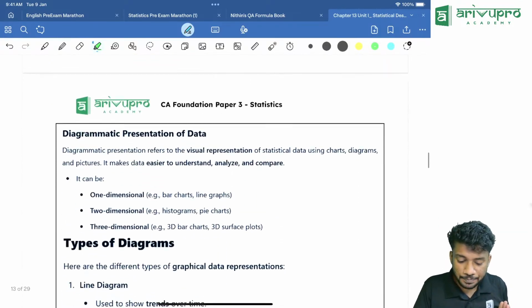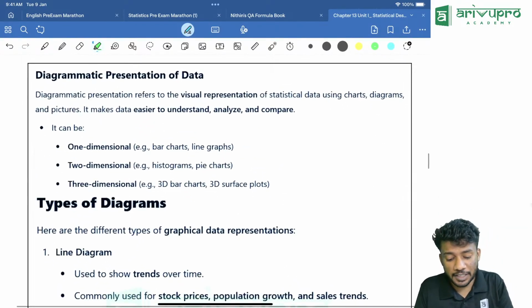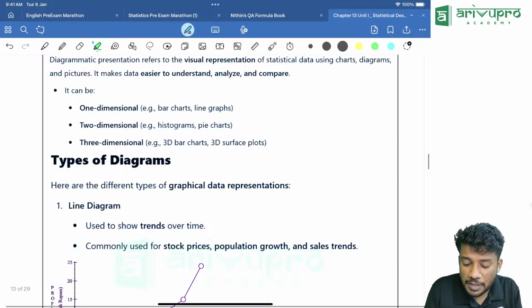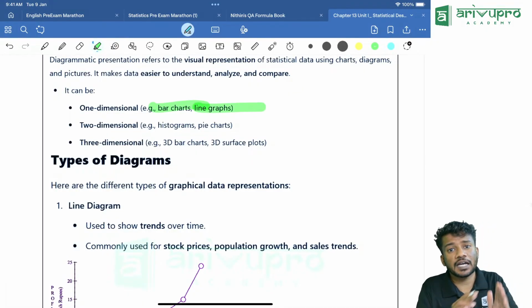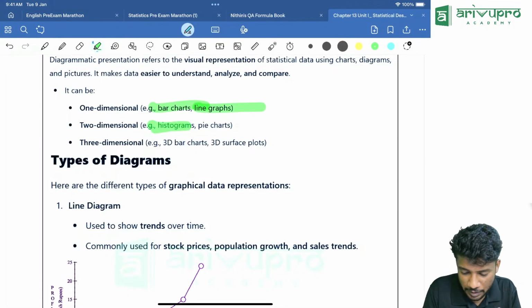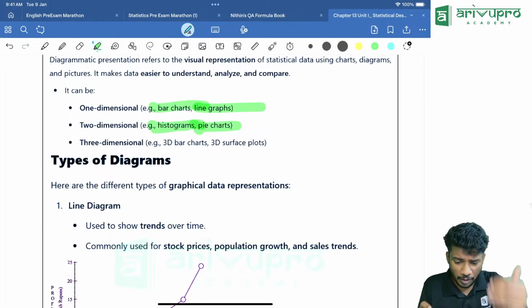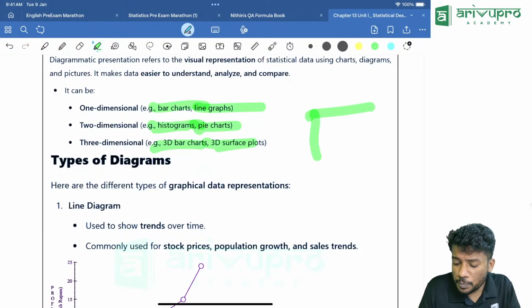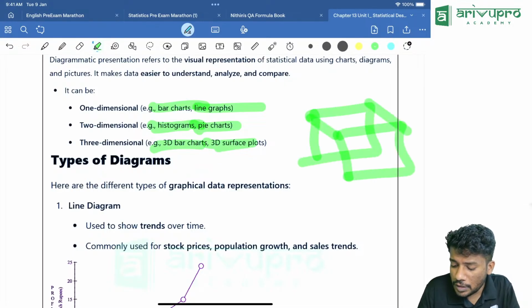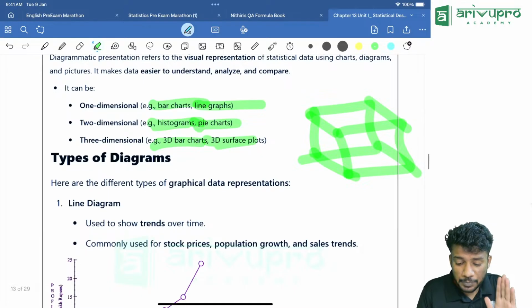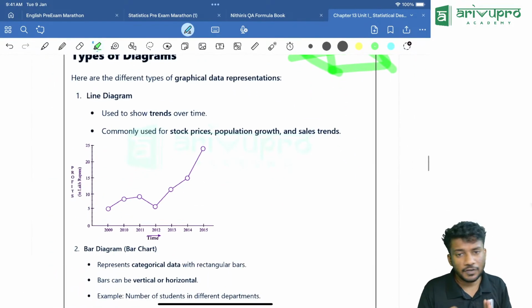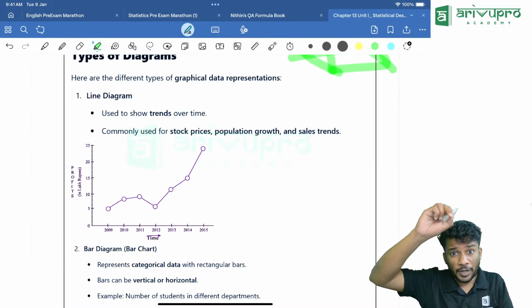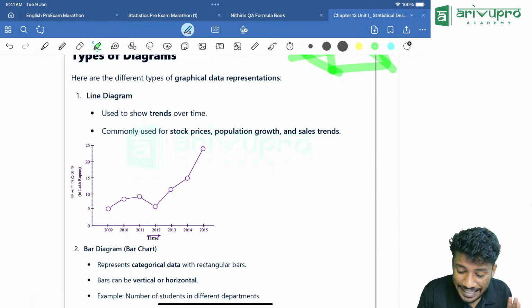Now, diagrammatic presentation of data. One dimensional bar graphs, line graphs, everything comes under one dimensional. Then histogram and pie chart come under two dimensional. Then 3D bar charts or cube charts, everything comes under what? Three dimensional. Keep that in mind. First one is line graph. When we are drawing each point and joining them using a line, it is called a line graph.